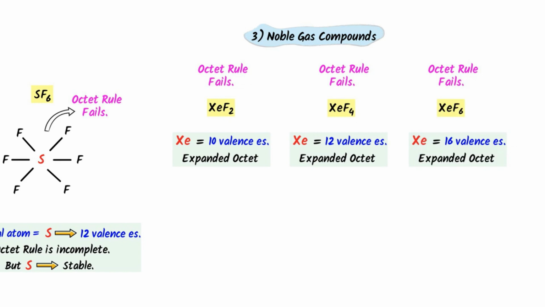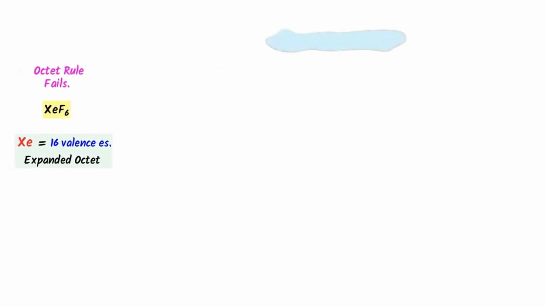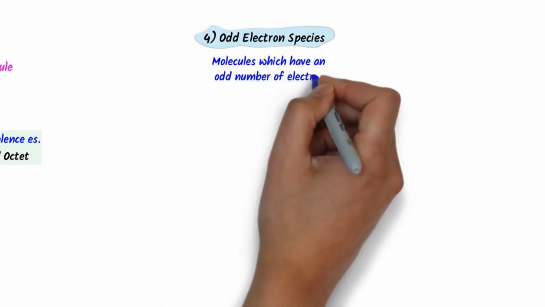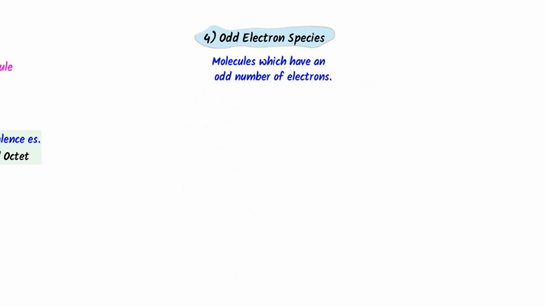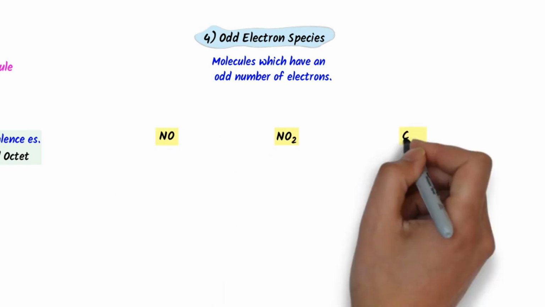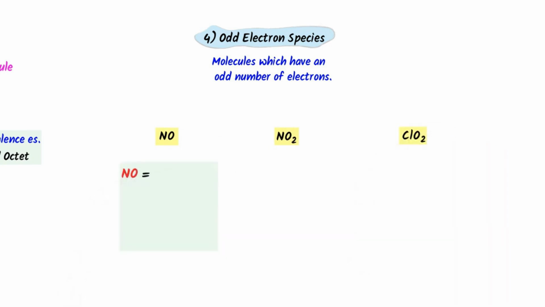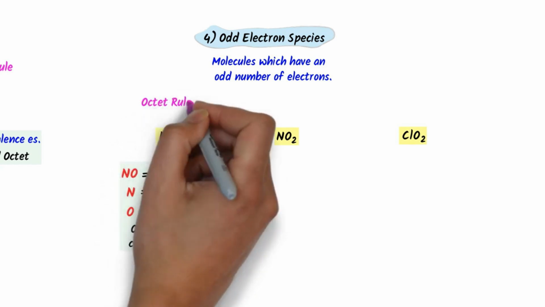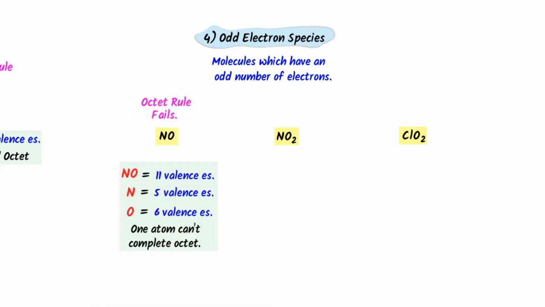Now, the last limitation of octet rule is odd electron species. By odd electron species, I mean molecules which have an odd number of electrons, and octet rule cannot explain their stability. For example, consider these molecules. In nitric oxide, there are a total of 11 electrons, 5 from nitrogen and 6 from oxygen. These 11 electrons of nitric oxide mean that one atom cannot complete its octet. Hence, octet rule cannot explain the stability of nitric oxide.